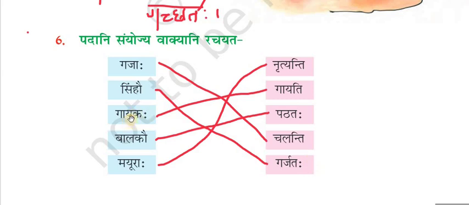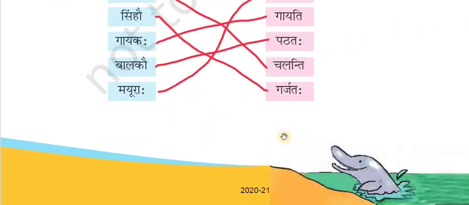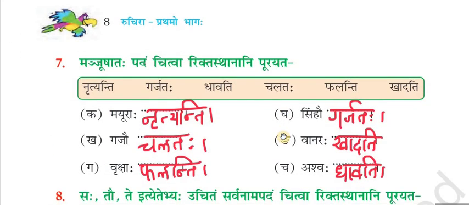Gayakaha is a singer, he sings. So Gayakaha, Gayati. Next, Balakau means two boys. Balakau, Patataha will come. Mayuraha means many peacocks. Nrityanti means dance. So Mayuraha, Nrityanti. So I have matched all the words. Then we have to write the sentences: Gajaha Chalanti, Simhau Garjataha, Gayakaha Gayati, Balakau Patataha, Mayuraha Nrityanti. Now we will go to the next exercise.